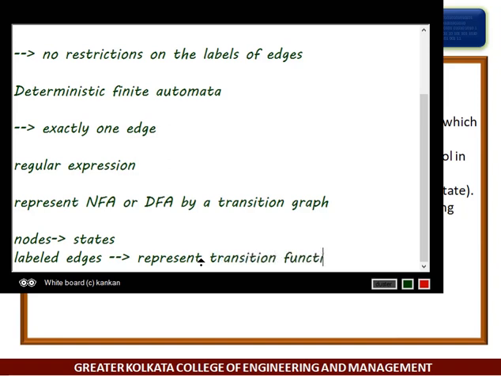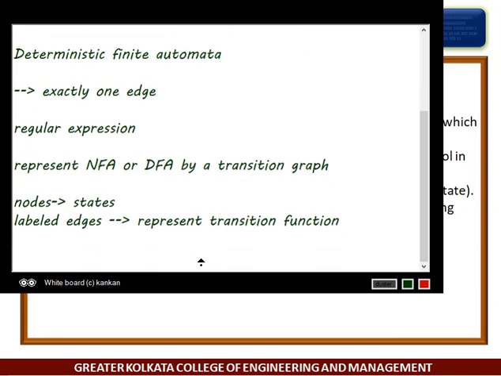There is an edge labeled a from state S to state T if and only if T is one of the next states for state S and input a.